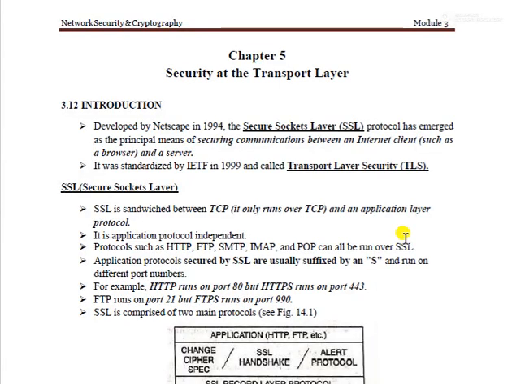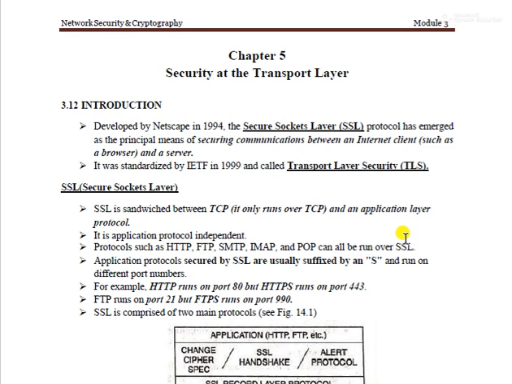Hello everyone. In this video session, we are going to discuss the last chapter of your module 3, security at the transport layer. Here we are going to discuss how we provide security at the transport layer. For that we mainly use the SSL protocol. So in this module we mainly discuss the SSL protocol.